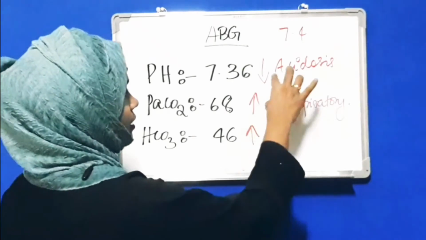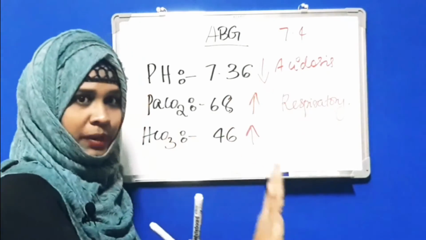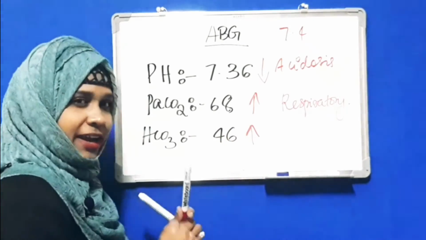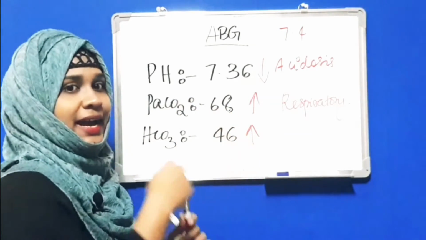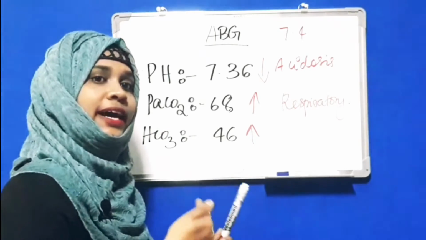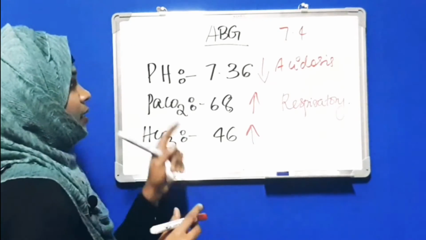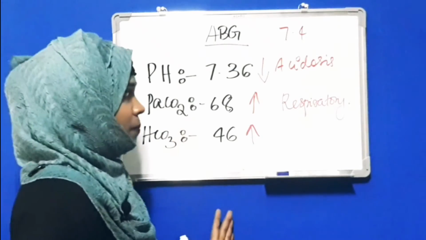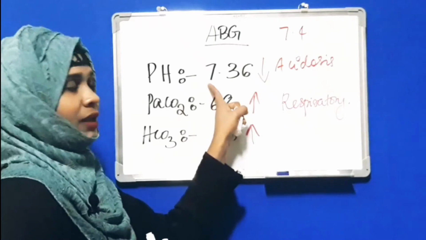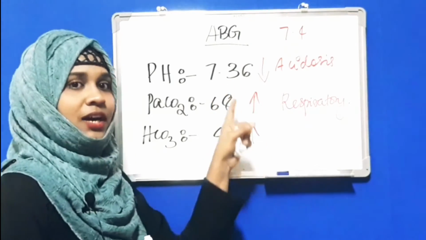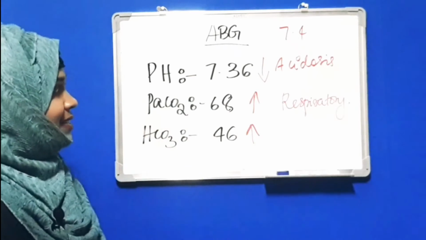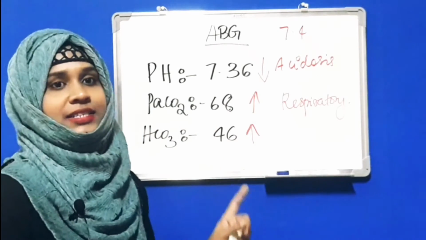By concluding, this is opposite, which means this is a respiratory cause, and 46 means the bicarb is trying to compensate the respiratory acidosis by increasing, that is, by maintaining alkalinity. And here you can see this is a compensated ABG in which the pH is also coming to normal. So this is a fully compensated respiratory acidosis.